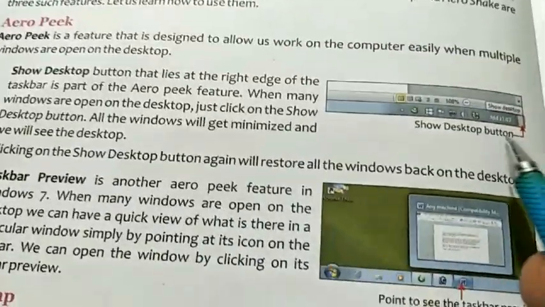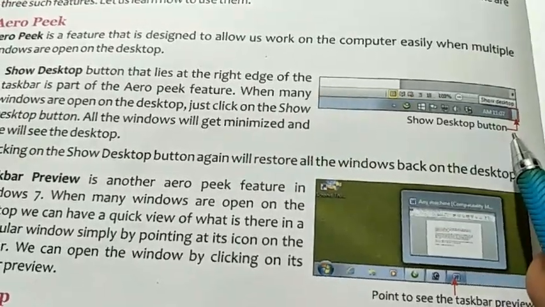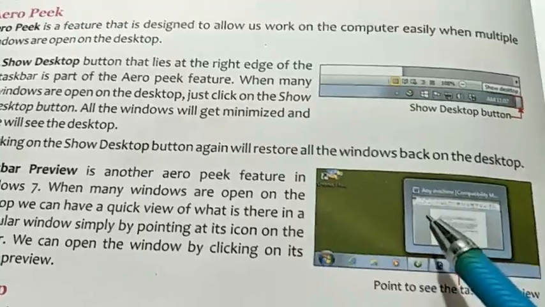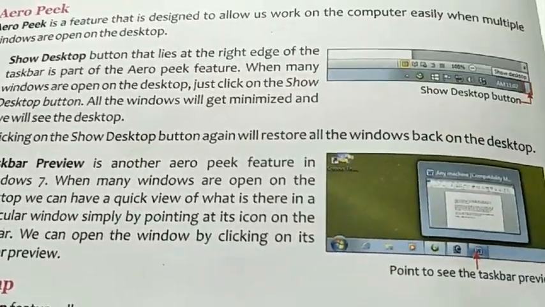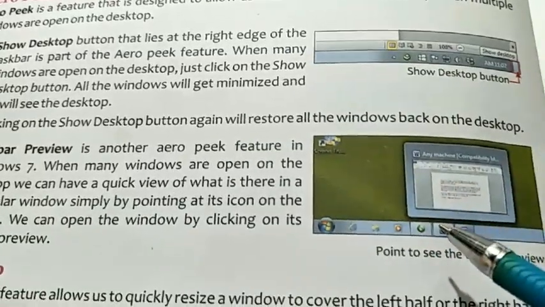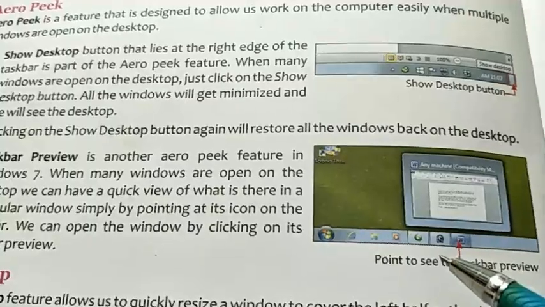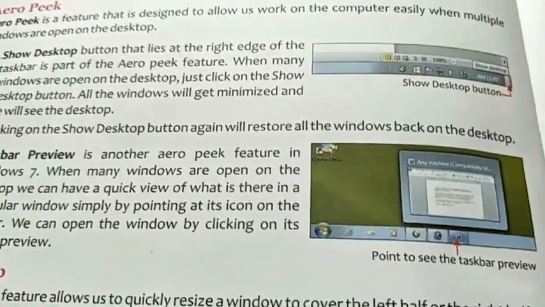Look here, you can see this button, the Show Desktop button. What is the use of this one? When 5 or 6 applications are open on your desktop and you want to minimize them to the taskbar, there are two ways to do it. First, you minimize them one by one.